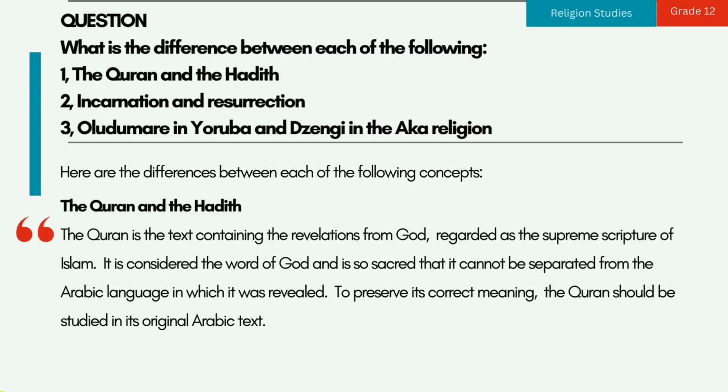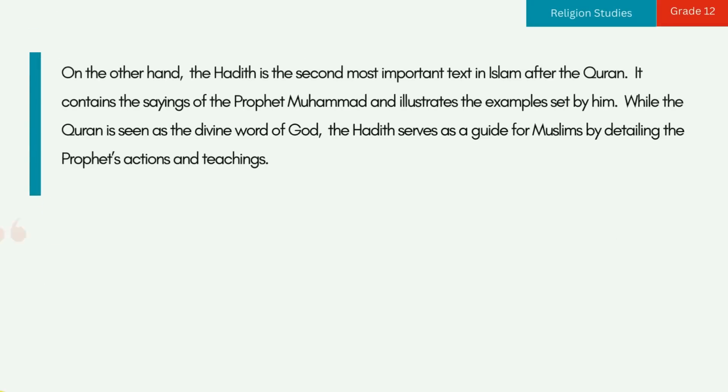The Quran is the text containing the revelations from God, regarded as the supreme scripture of Islam. It is considered the word of God, and is so sacred that it cannot be separated from the Arabic language in which it was revealed. To preserve its correct meaning, the Quran should be studied in its original Arabic text. On the other hand, the Hadith is the second most important text in Islam after the Quran. It contains the sayings of the Prophet Muhammad and illustrates the examples set by him. While the Quran is seen as the divine word of God, the Hadith serves as a guide for Muslims by detailing the Prophet's actions and teachings.